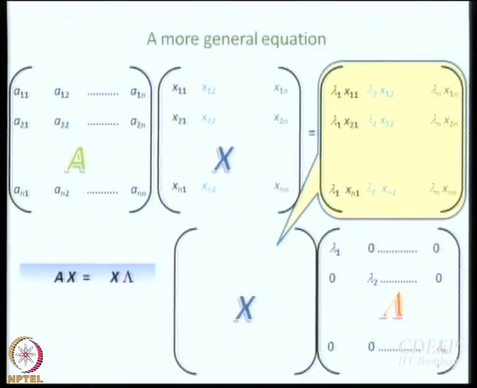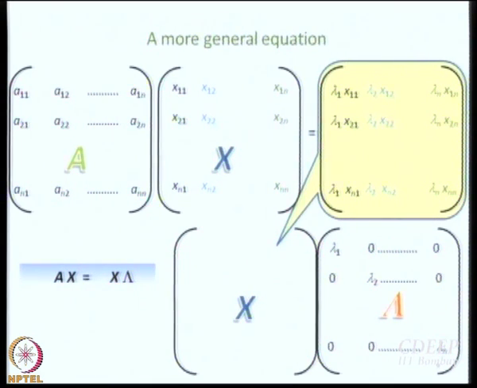Okay. So, now I have taken care of the fact that there are n number of eigenvalues, I have taken care of the fact that there are n number of eigenvectors, and I have been able to combine everything into a single equation and write very simply Ax equal to x lambda, and do not forget that A, x and lambda are all matrices and they are all n by n square matrices.